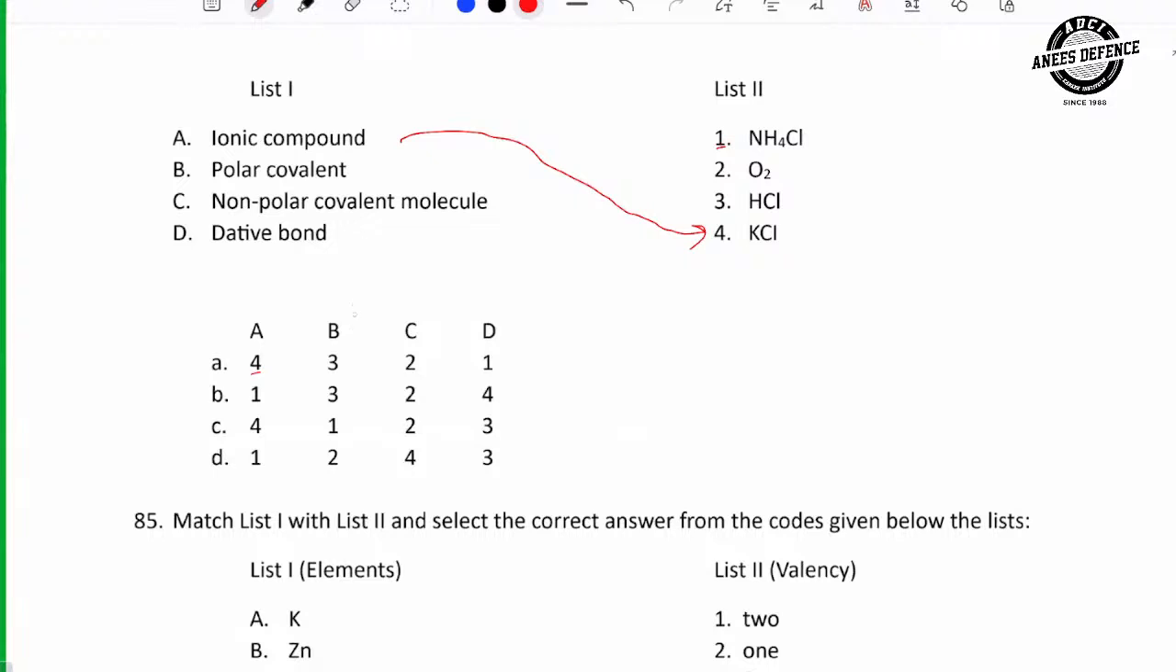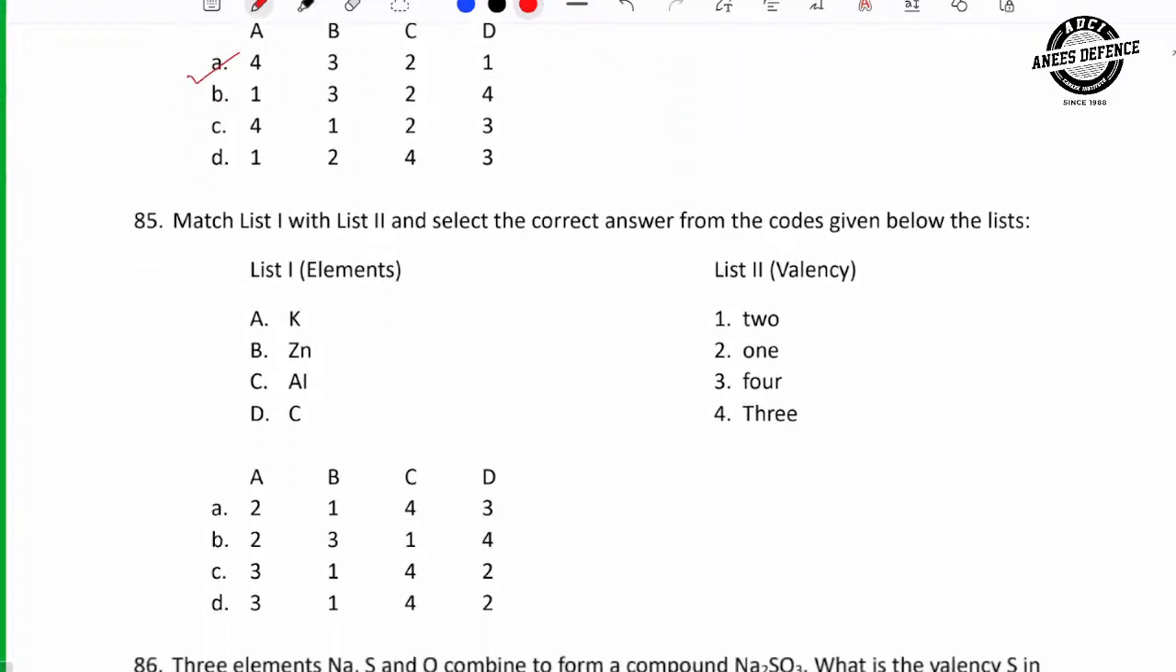For B, so this is neglected, this is also neglected na. So for B, how many chances are there? 3, 1. So what is 3 and what is 1? Polar covalent. In NH4Cl, do you know which bond forms? NH4Cl forms dative bond. Which bond? Dative bond. So there is an option of dative bond. D must be 1. So which option is correct? A option is correct na. Next.